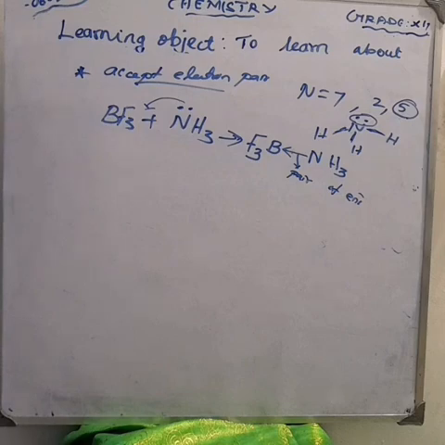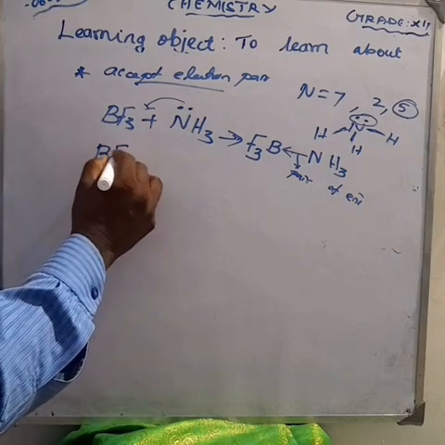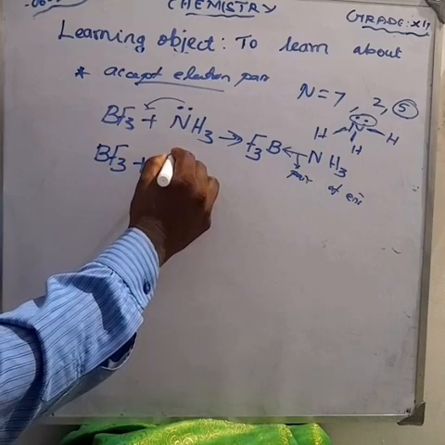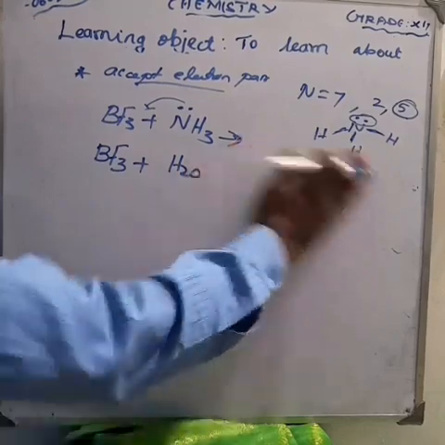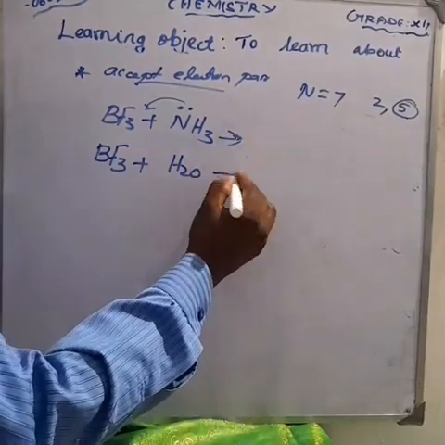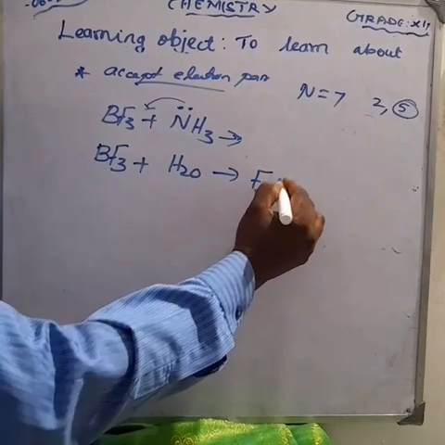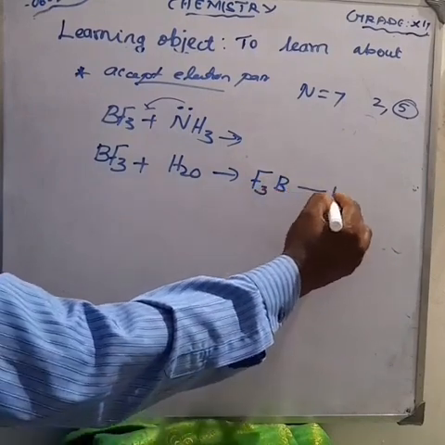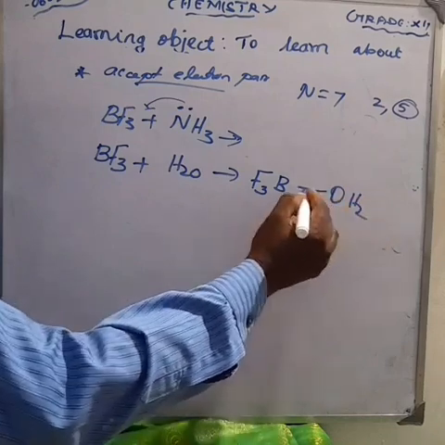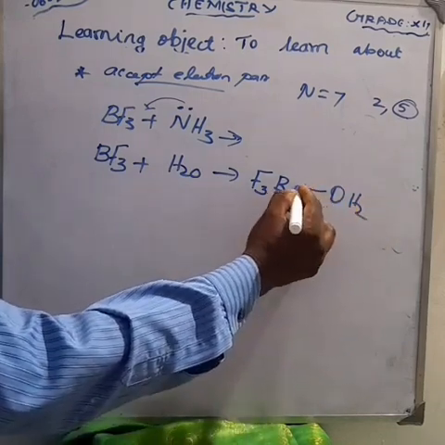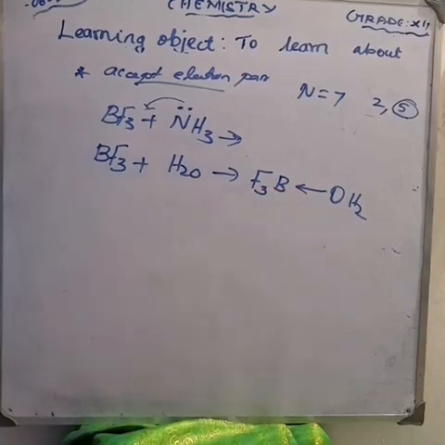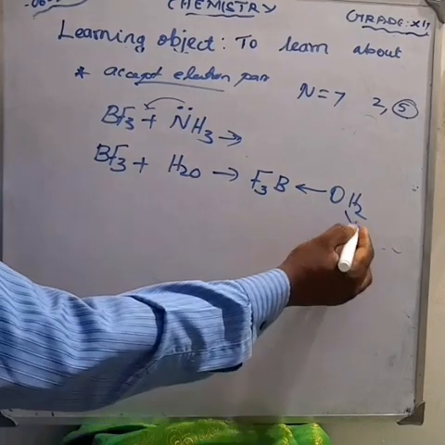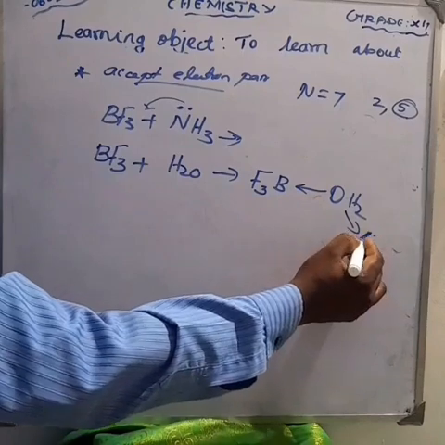Next, we are taking one more example. Boron trifluoride reacts with water. What is the formula of water? H2O. We write it the same way: F3B, that is boron trifluoride, and next we write O with space, OH2, water. Here, from the water, oxygen donates a pair of electrons to boron. That means oxygen donates 2 electrons to boron. One pair of electrons means 2.